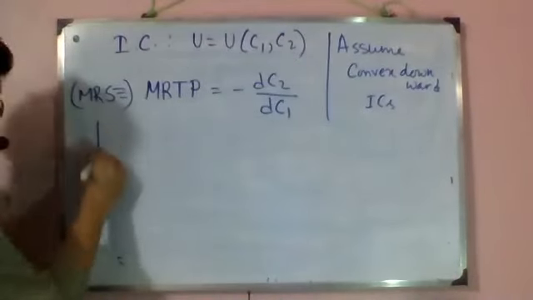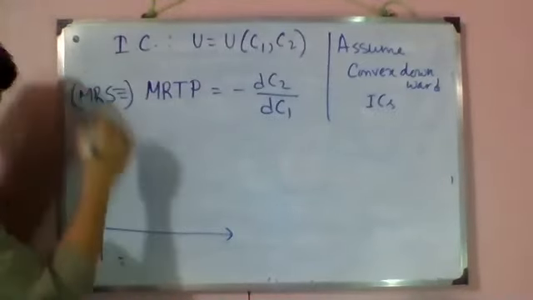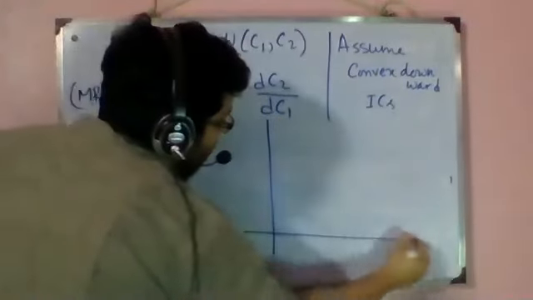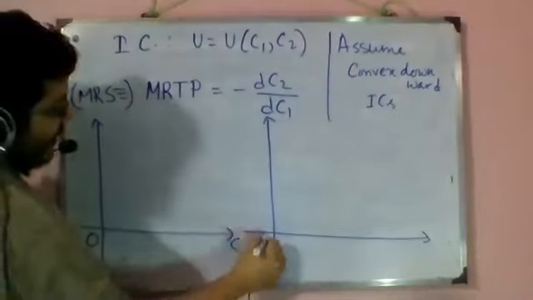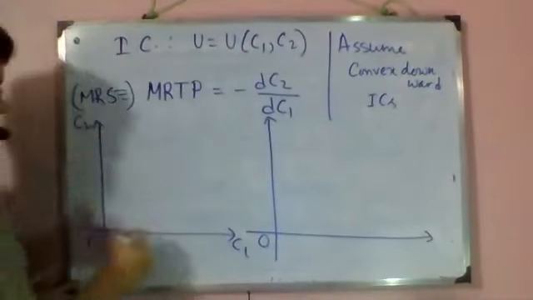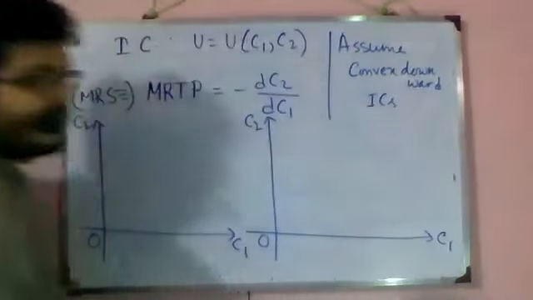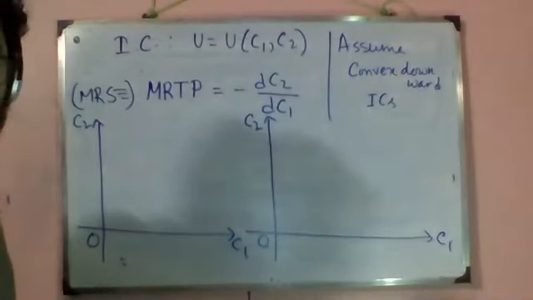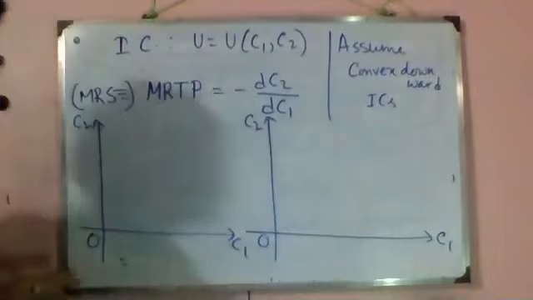But here, as we said, there are always two options. The two options are the consumer at optimal can be a lender or a borrower. Now, as I repeatedly said, the first trick of drawing the diagram is to decide what you are going to draw, a borrower or a lender.